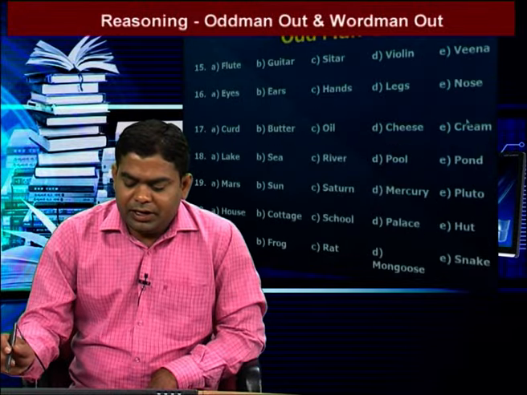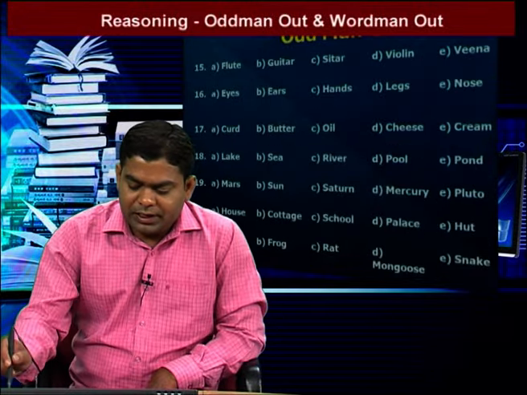The next one is tea, cinchona, rubber, cardamom, chalk. In the given five words, chalk is the different one. All the remaining are products from trees. Except chalk, all the remaining are products from trees. So the answer is chalk. That means option E is our answer.